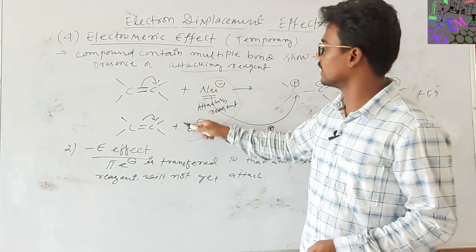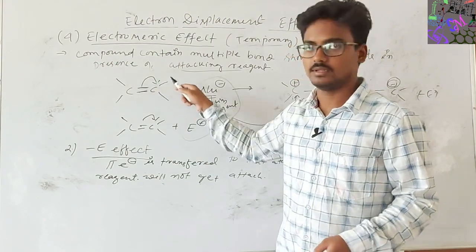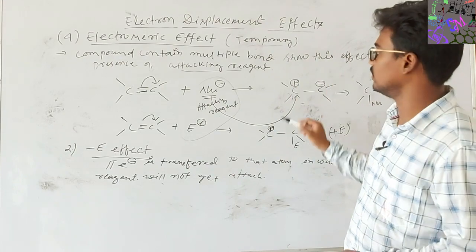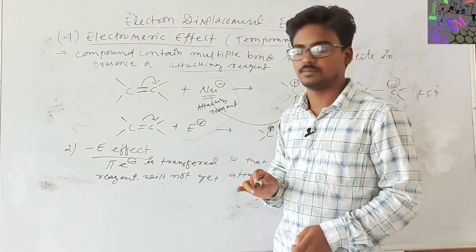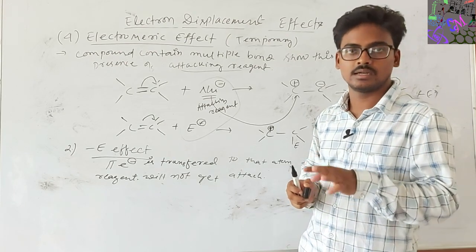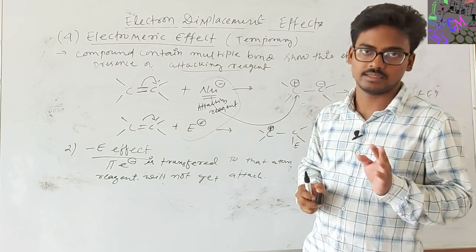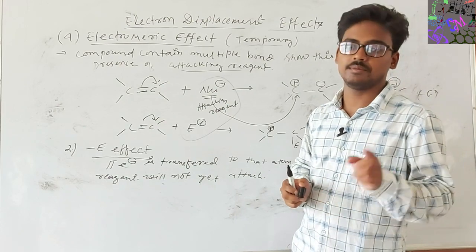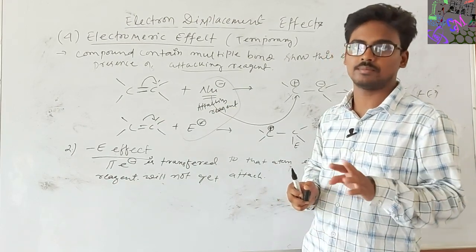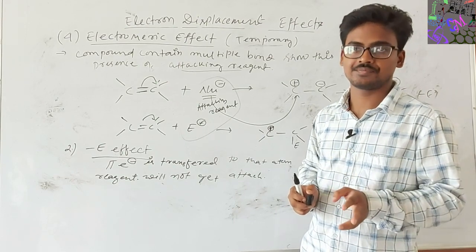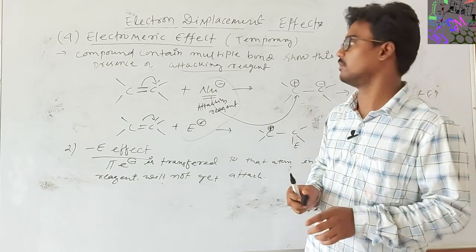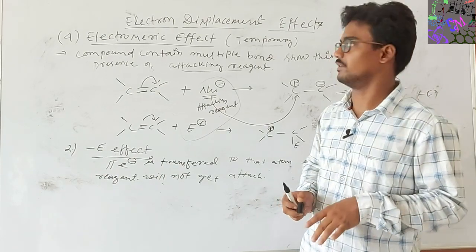In the presence of this attacking reagent, this shifting of the electron occurs. Therefore, this is a temporary effect, and it occurs only when the attacking reagent is present. If both the inductive effect and the electromeric effect are there and they operate in opposite directions, then the electromeric effect will be more pronounced or predominant than the inductive effect.